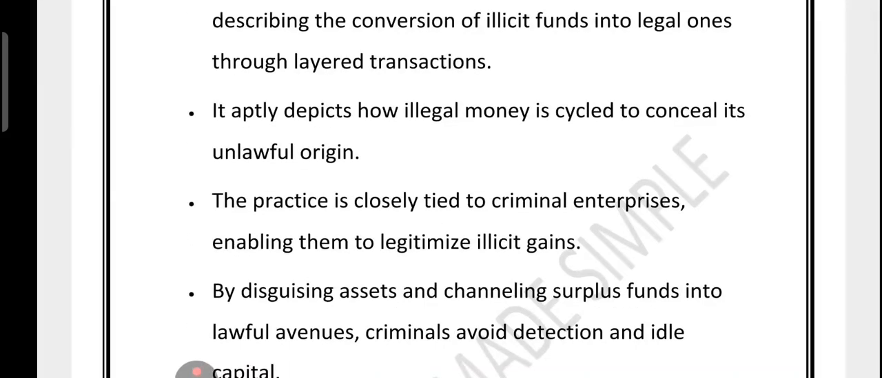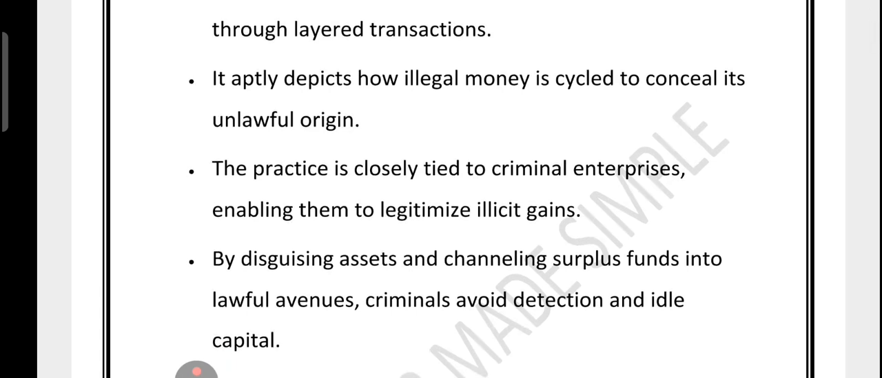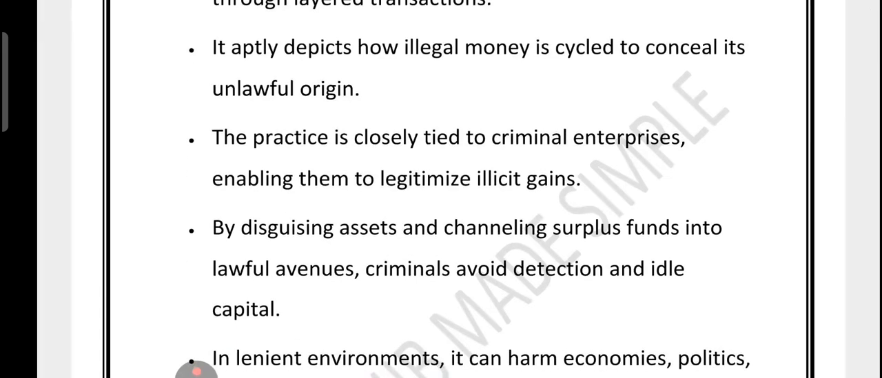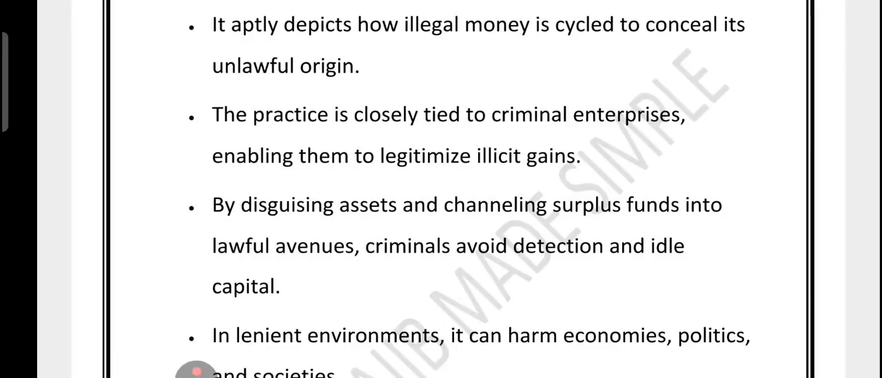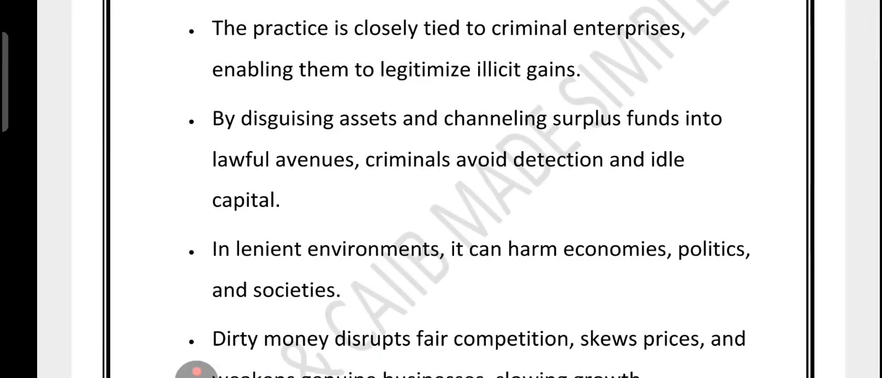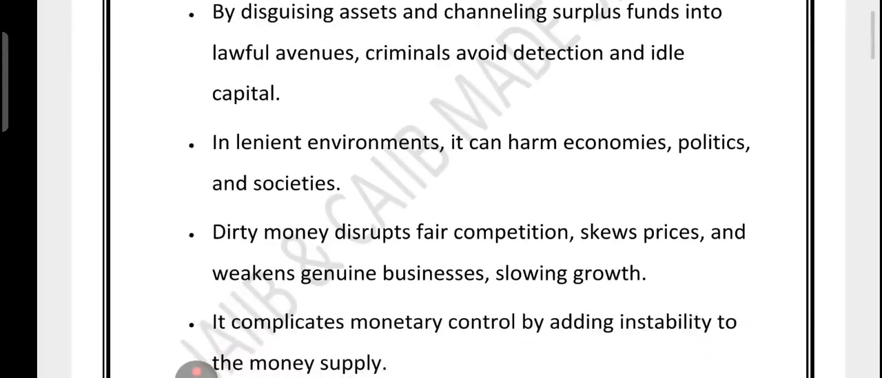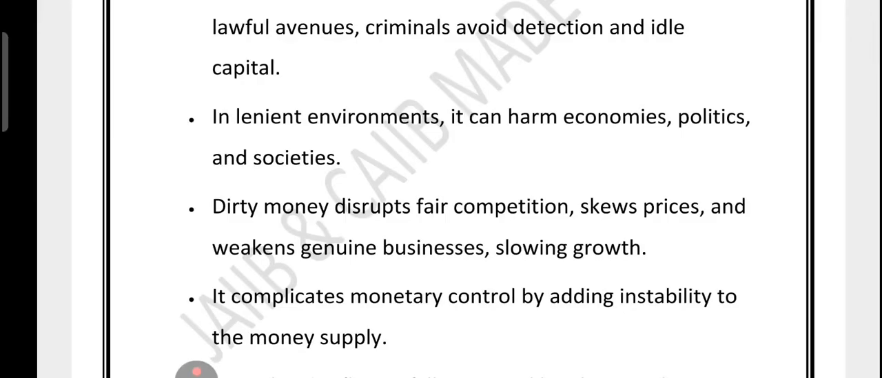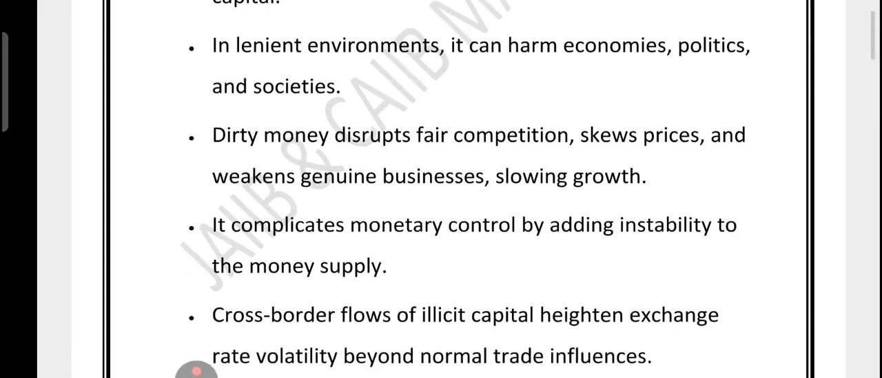So we are talking in the context of these money launderers. But here is the bigger danger. What is the bigger danger? In countries where rules are weak, money laundering can mess up the economy, politics and society. It is bad for honest businesses because it creates unfair competition, it pushes prices in a strange direction, and it slows down real economic growth.